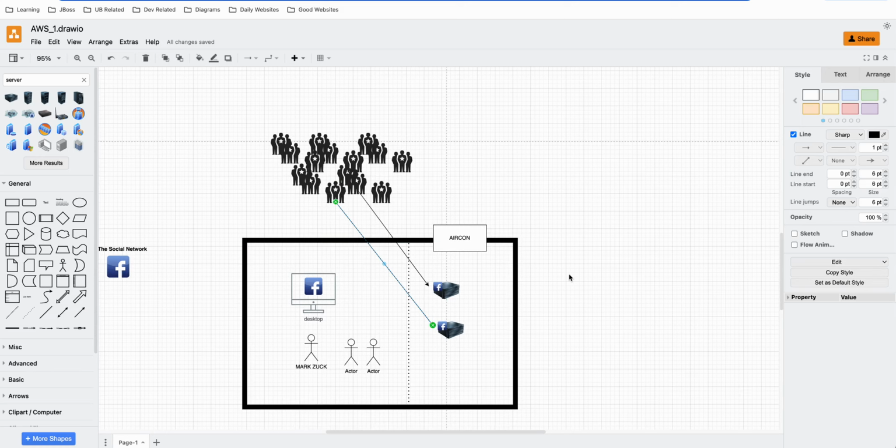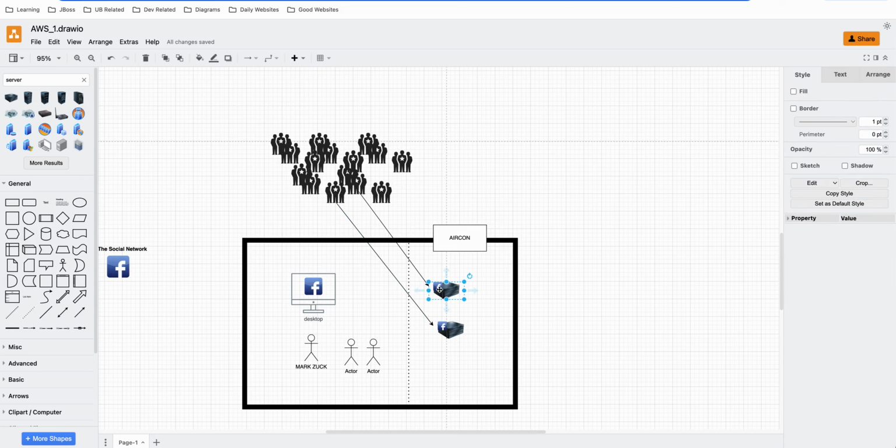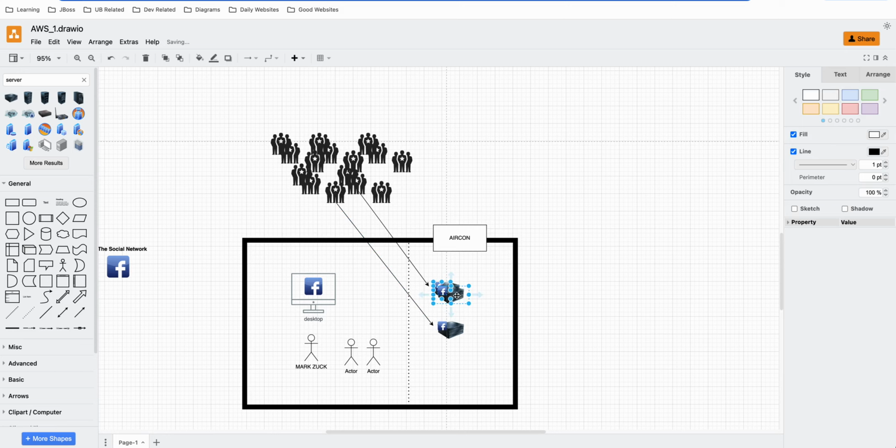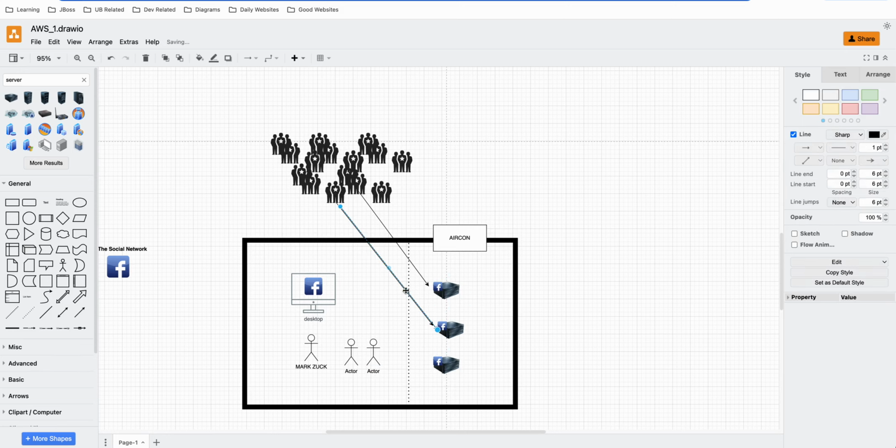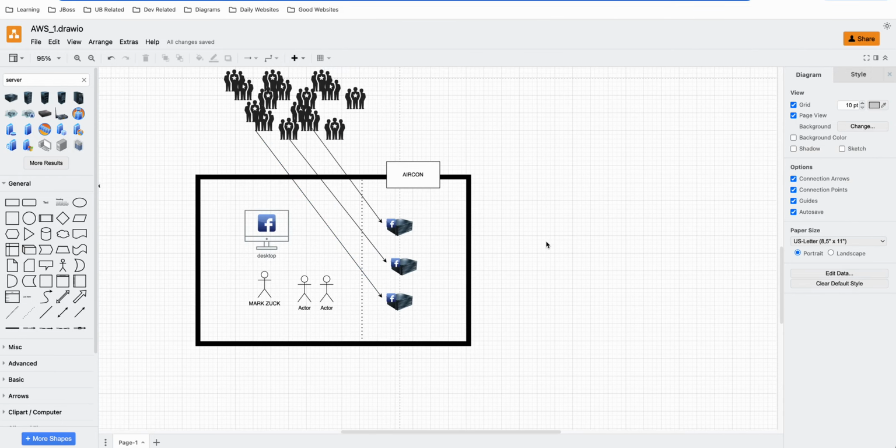As you can see, the more users that you have, the more servers you need to add to cater to their requests. This is one of the main issues of having a personal setup.